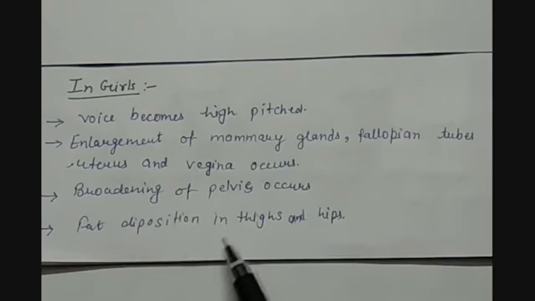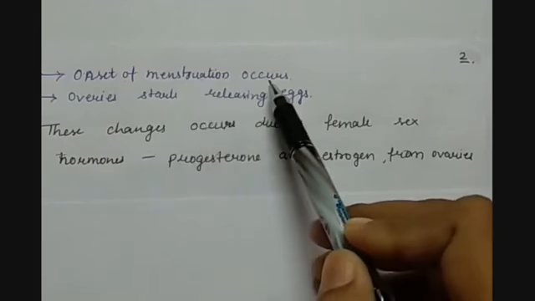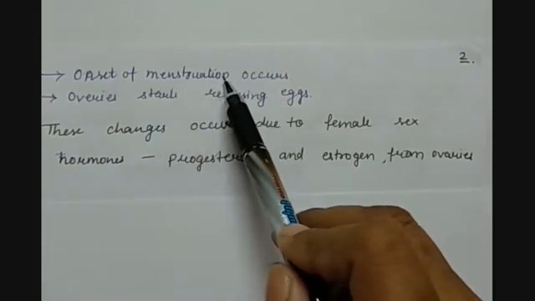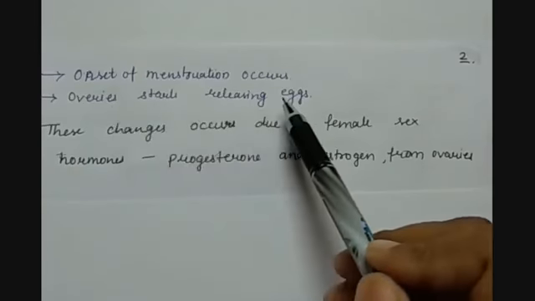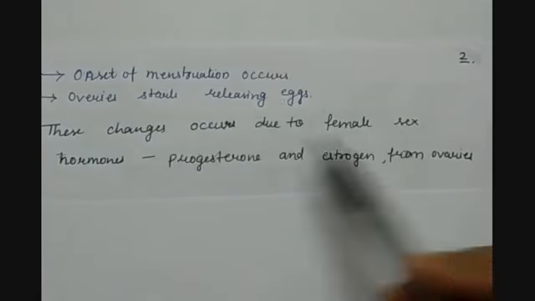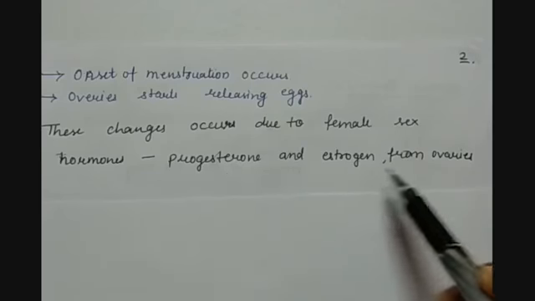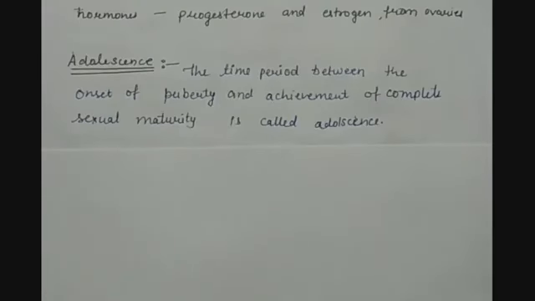Fat deposition on thighs and hips also happens. Onset of menstruation occurs. The menstrual cycle starts at the beginning of puberty. Ovaries start releasing eggs. All these changes occur due to the female sex hormones, progesterone and estrogen, from the ovaries.